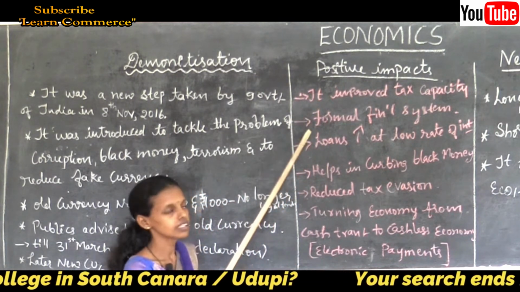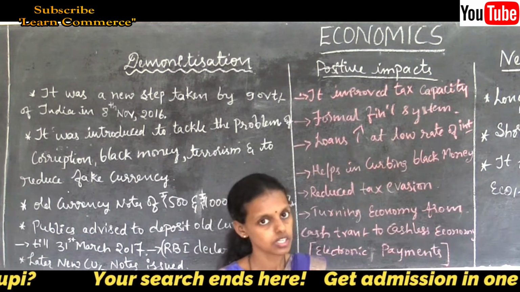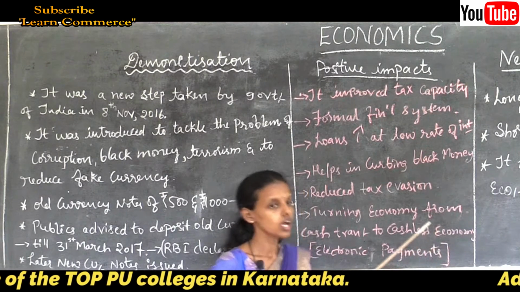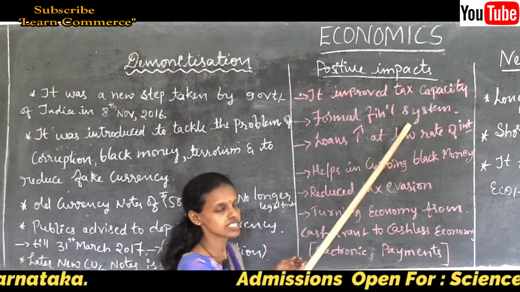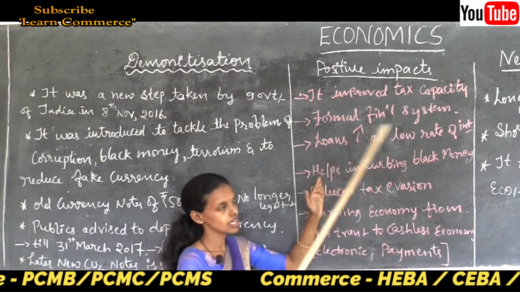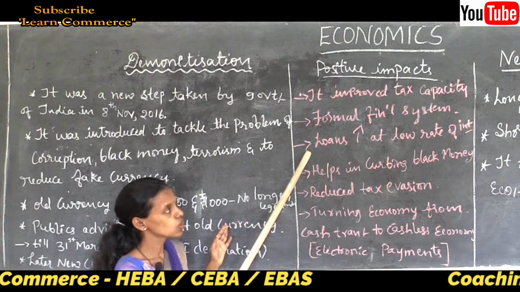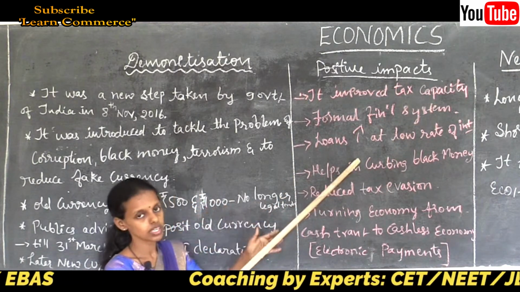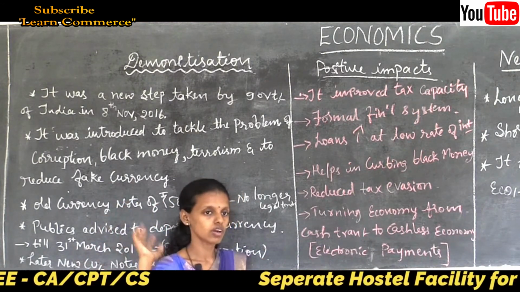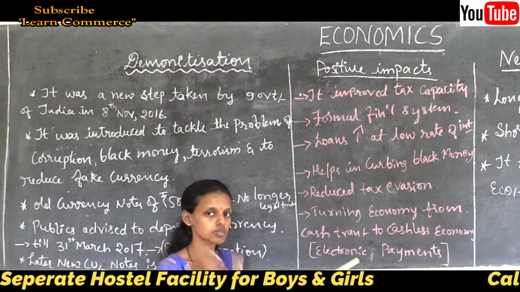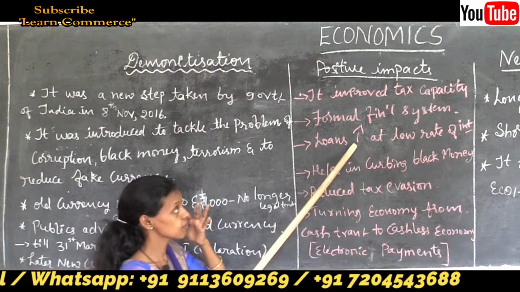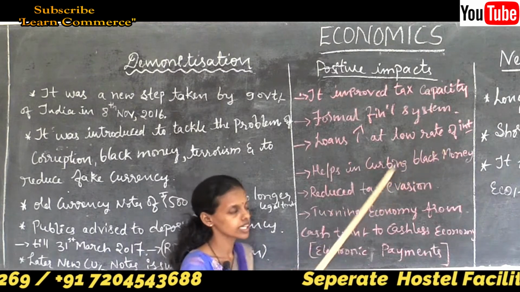So the country turned into a formal financial system. Earlier there was a lack of money, fake money, everything hindering the progress of the country. Now the economy became a formal financial system, normal condition. After the demonetization, the economy turned into a formal financial system, and loan amounts increased because banks were going to get a huge amount of money which was kept at home, as cash in hand, with the public or with others. All the currency notes were deposited in the bank, thus loans increased at a low rate of interest.